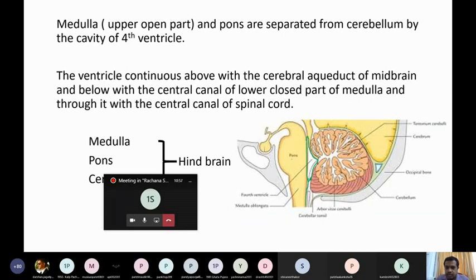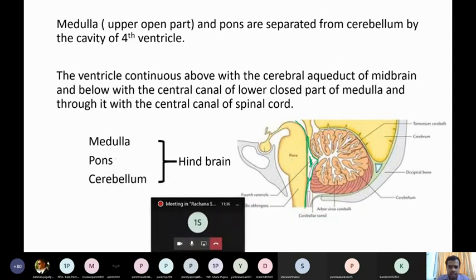Clear? Now above, we saw it continues with the cerebral aqueduct, through that it opens into the third ventricle. Whereas below it continues with the central canal of the lower medulla and that of the spinal cord. So that is the extension of the fourth ventricle. Anyhow, the detailed study of the fourth ventricle we will be doing later: what the boundaries, margins and communications are, we'll see once we finish with the organs of the nervous system. Is that clear?